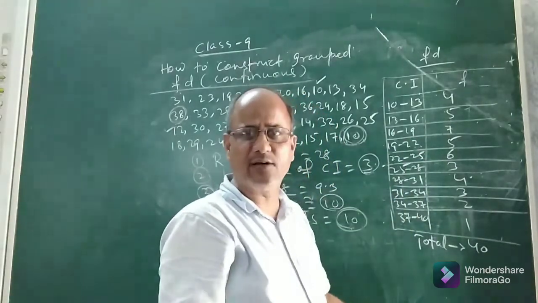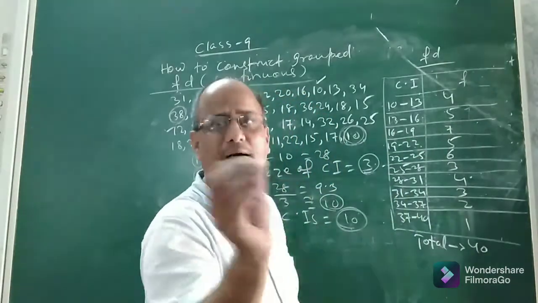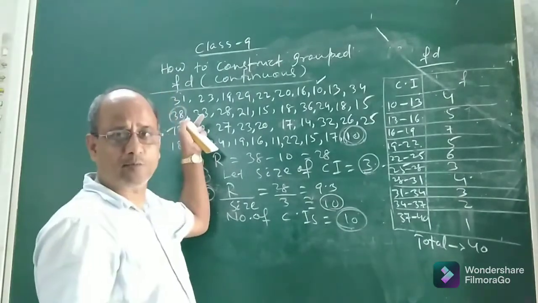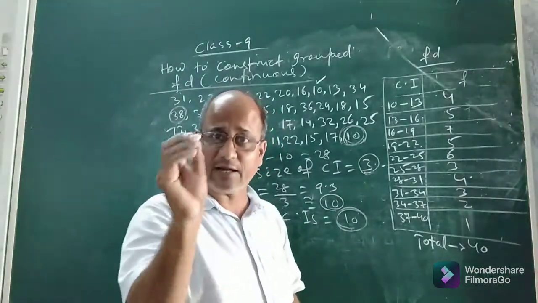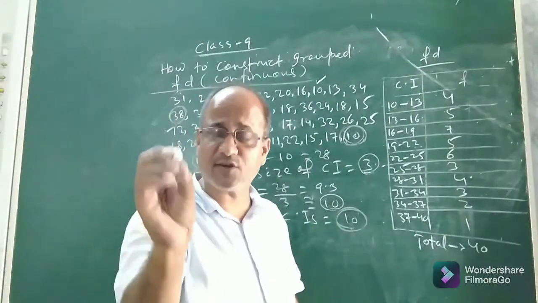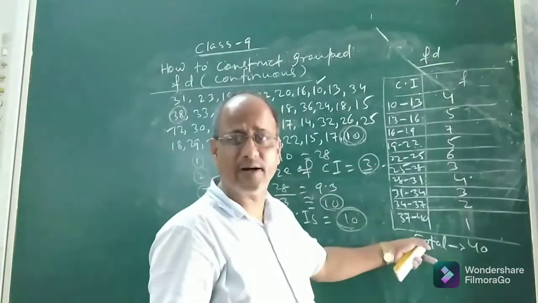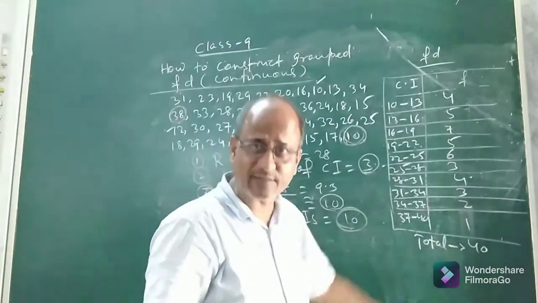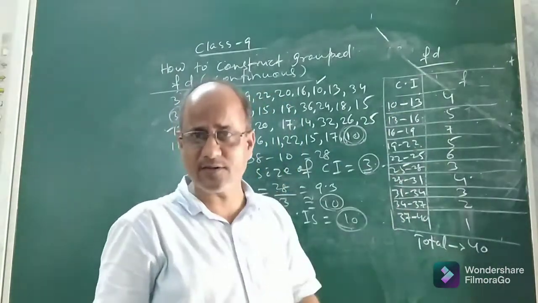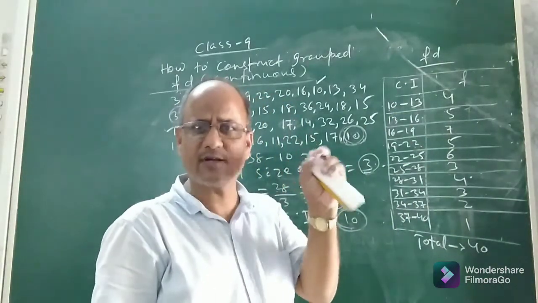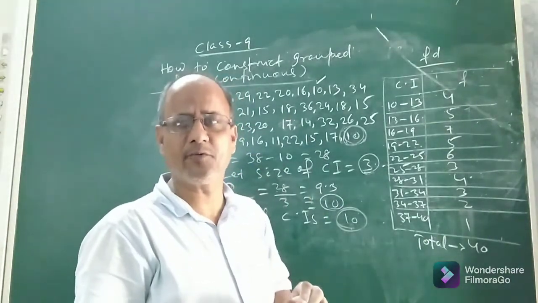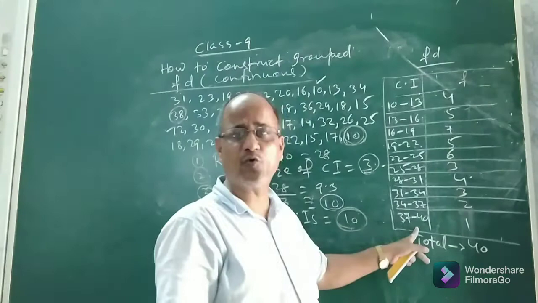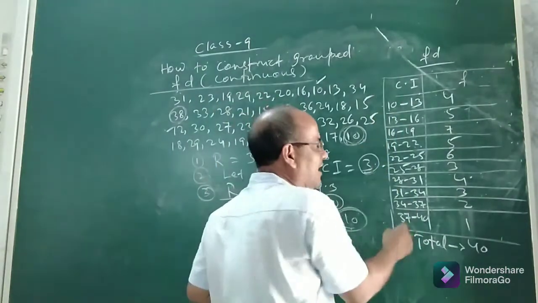Like this you continue. You will continue up to what? Look at the maximum score. It is 38. We have to go up to 38 at least, because 38 is the maximum score or observation, and it must be included. It must find a place in the classes. In the continuous frequency distribution, it must find some place. So I have gone up to 40.